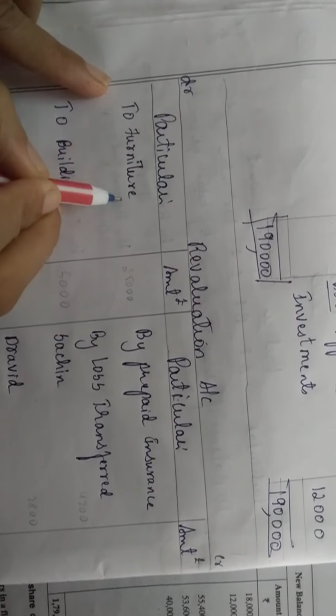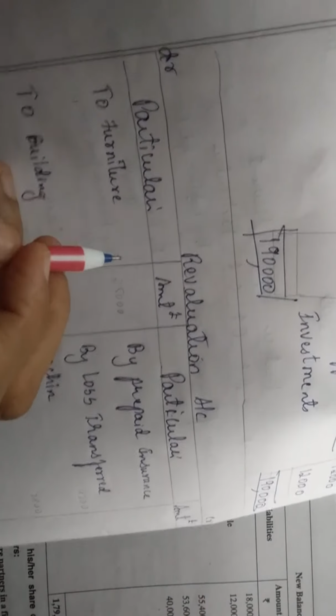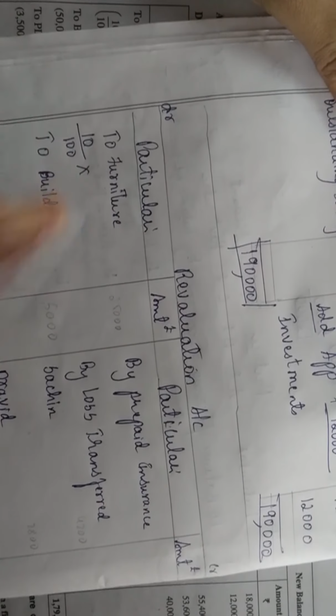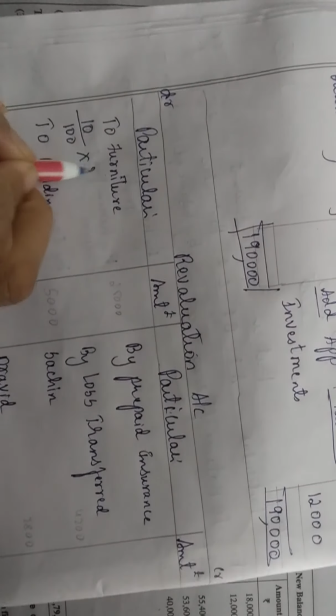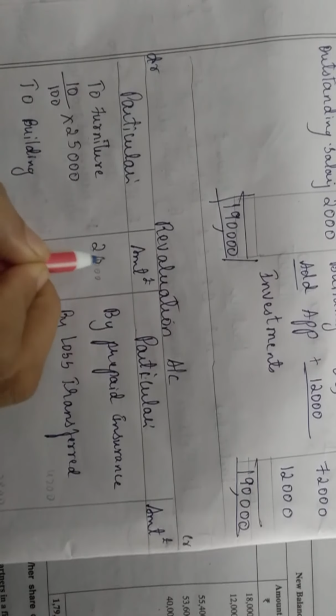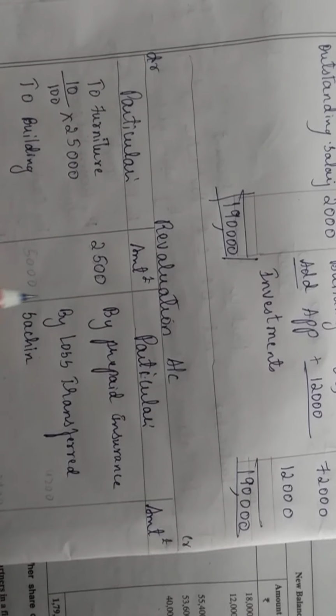So to furniture debit side you write what is the percent? 10% ಅಂತ. So 10 divided by 100 into furniture the value ಏನಿದೆ students? See the question ಅಲ್ಲಿ, yes, 25,000. 25,000 multiply ಮಾಡಿದ್ರೆ what it gives you? 2,500, isn't it? Yes.